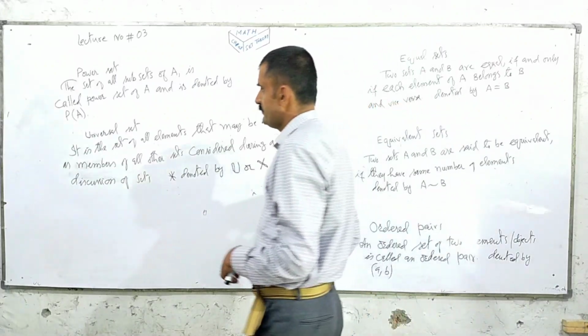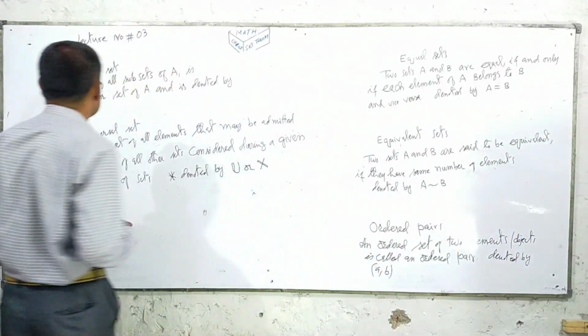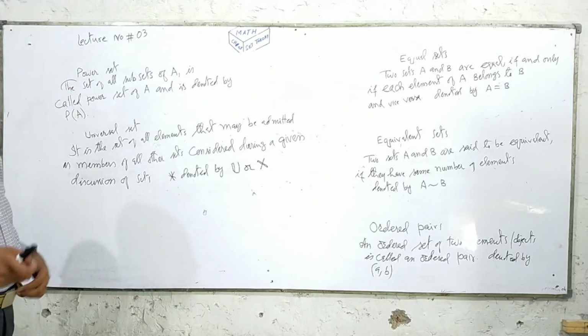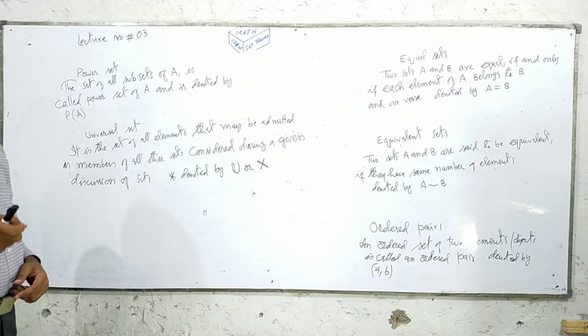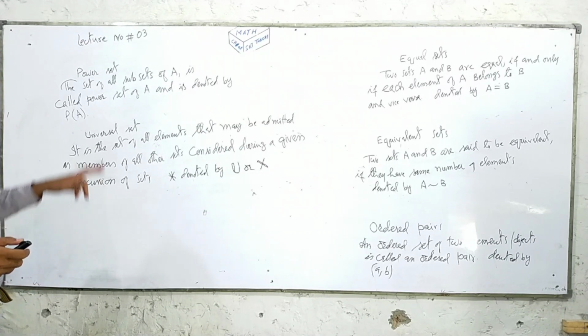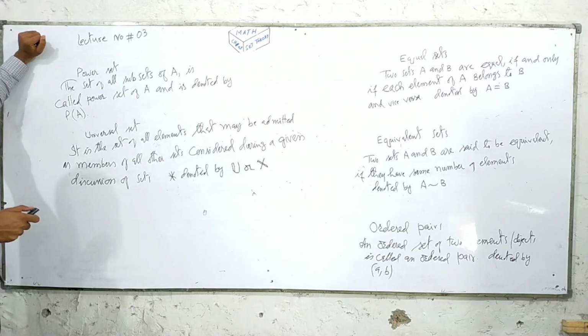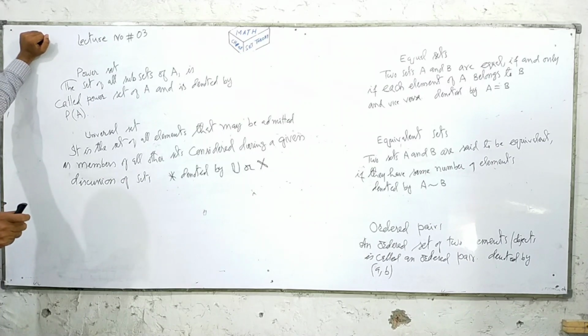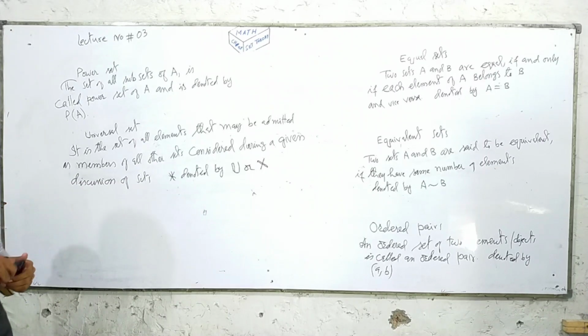In previous classes we discussed notations of numbers, subsets, proper subsets, improper subsets, and now we discuss power set. The set of all subsets of A is called the power set of A, and it is denoted by P of A.